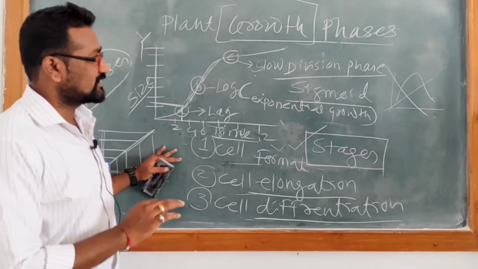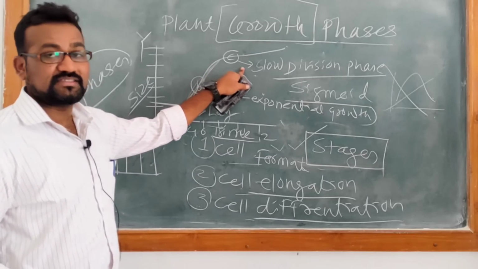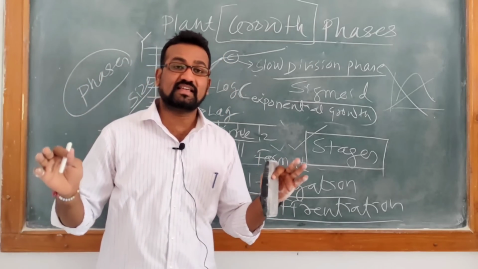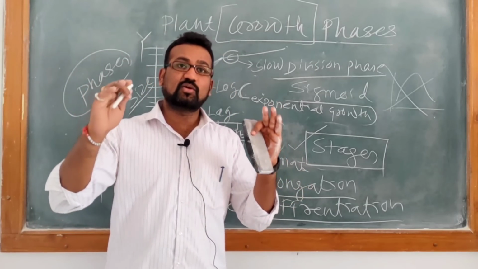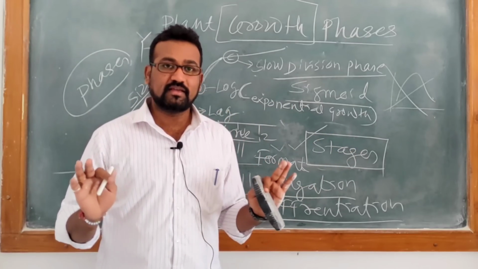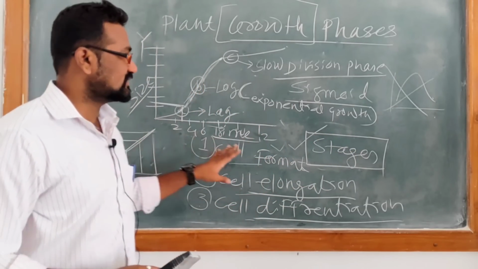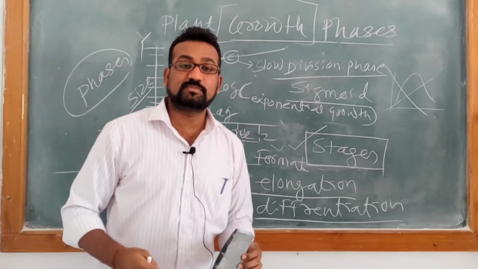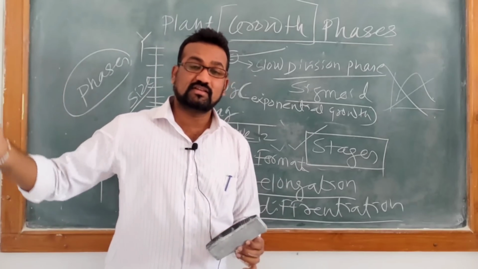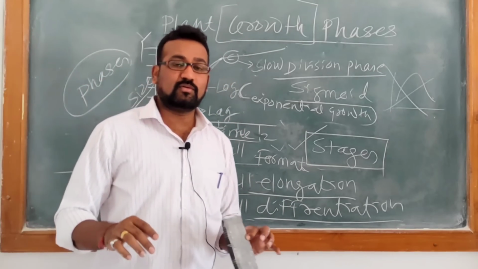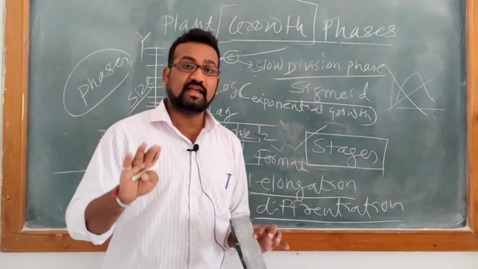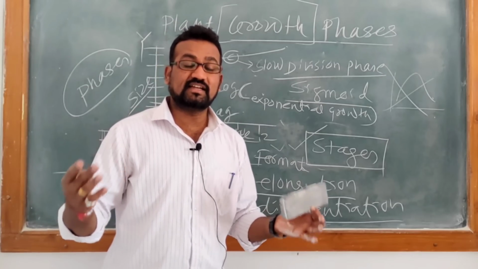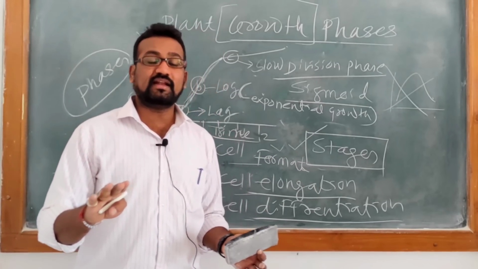So you have to remember just that the slow phase is the very slow division phase, meaning once a particular level or particular size is gained by that cell, growth slows down. Okay, so there are three phases and three stages. Here we can talk about the plant growth phases. You have to remember this from the competitive exam point of view as well as your regular BSc exam point of view. So don't get too confused. Just remember the definition and the phases involved in cell division, cell elongation and cell differentiation. So these are very easy and interesting points.